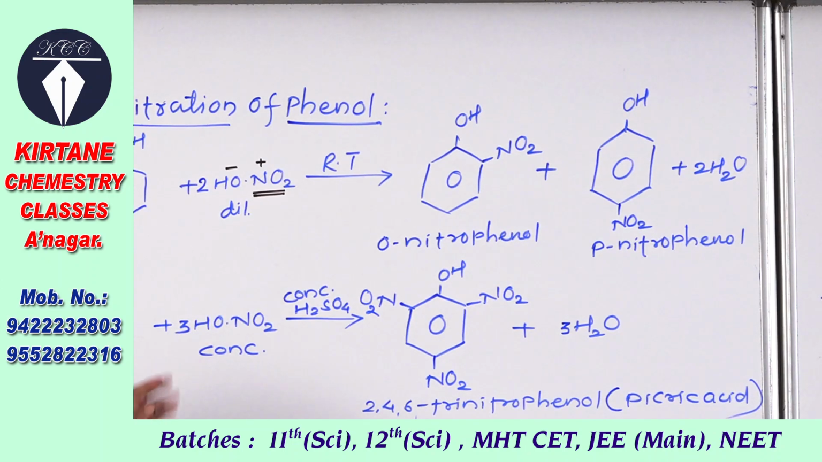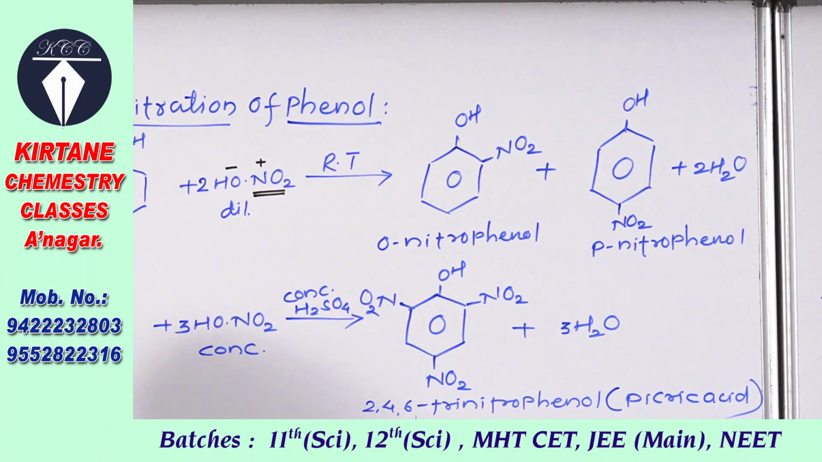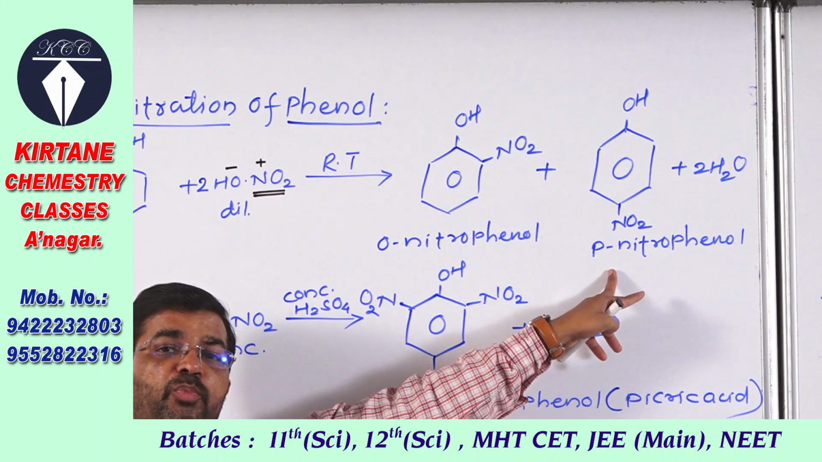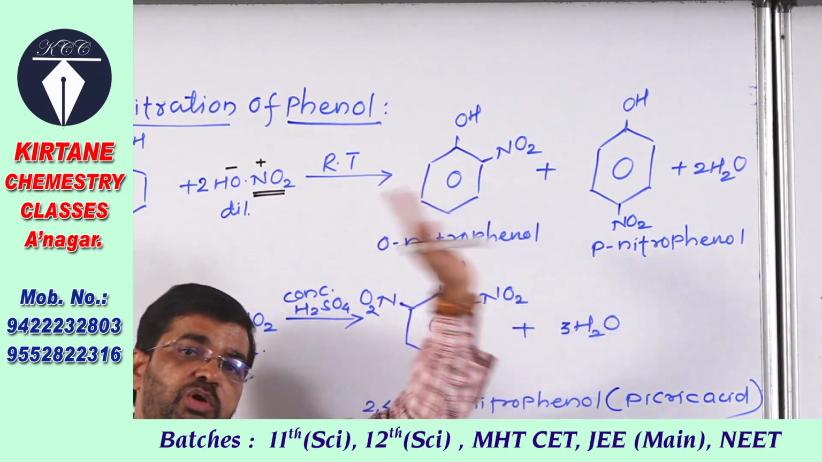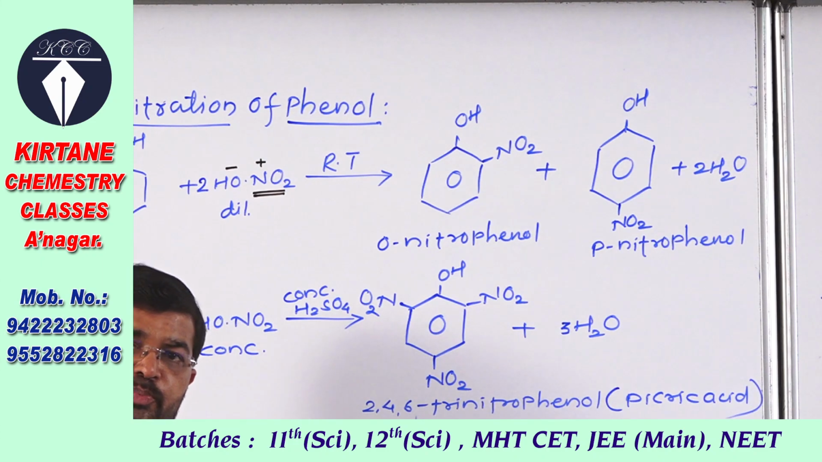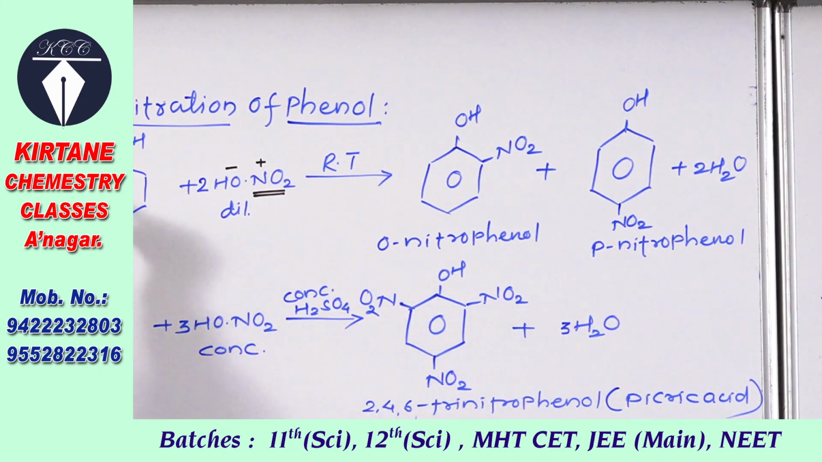So see the reaction. Phenol, when treated with dilute nitric acid, reacts at room temperature. A mixture of orthonitrophenol and paranitrophenol is obtained: orthonitrophenol, that is 2-nitrophenol by IUPAC name, and 4-nitrophenol. The equation is balanced by taking 2 moles of phenol. That is nothing but the nitration, or reaction, of phenol with dilute nitric acid at room temperature.